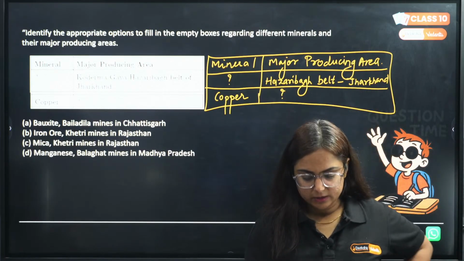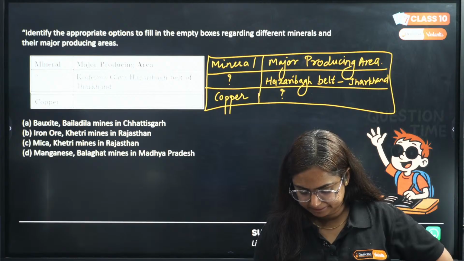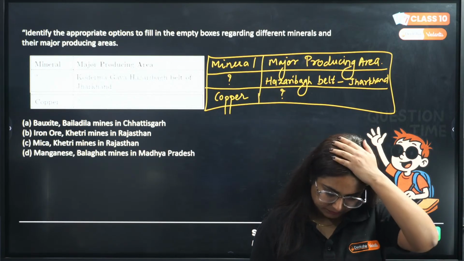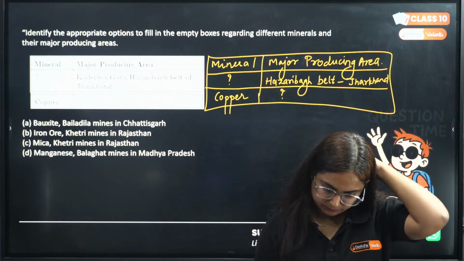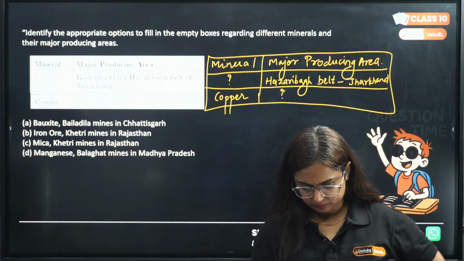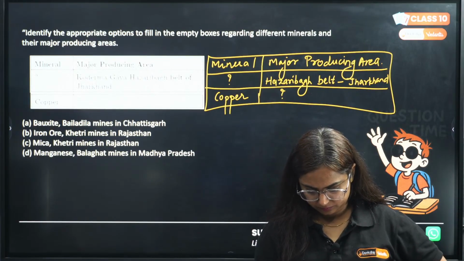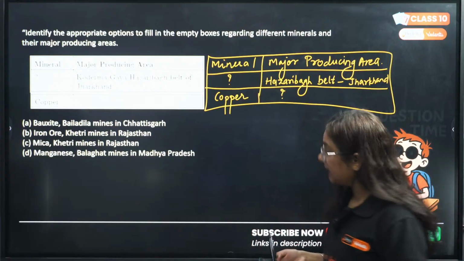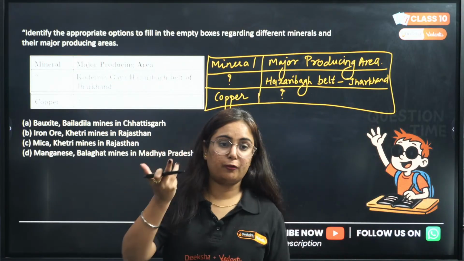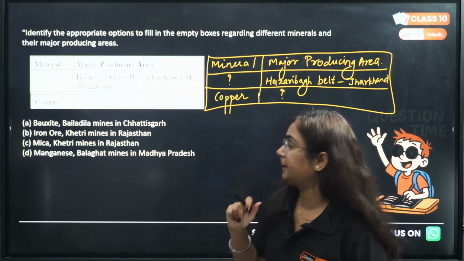What do you think is the correct answer to the question in front of you? Chalo, meanwhile you are thinking, I'll answer this. So, how to judge this type of question when we don't know about it?